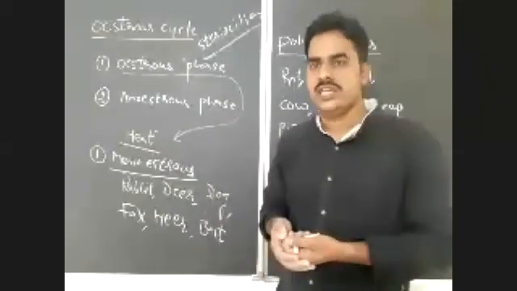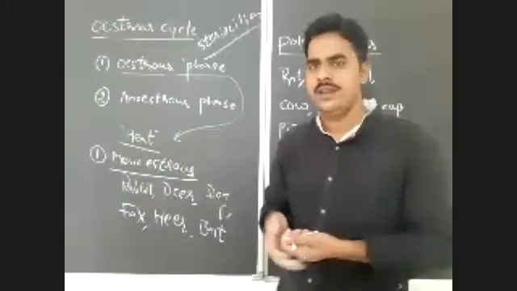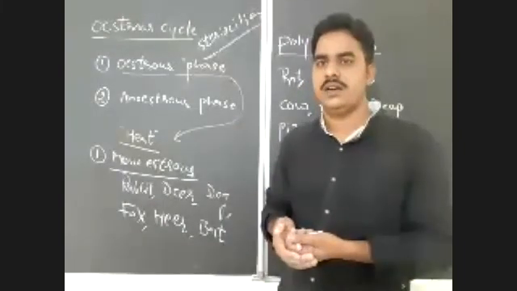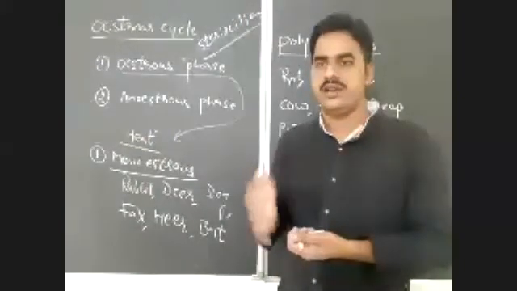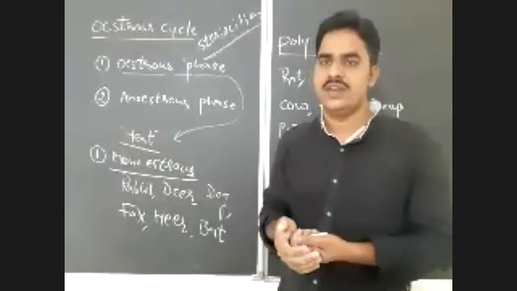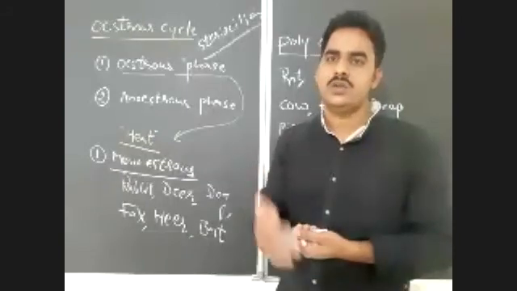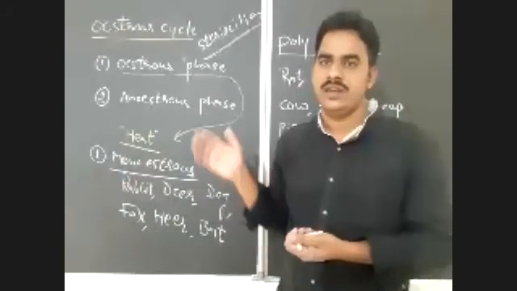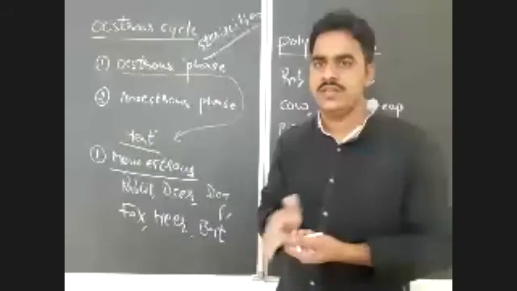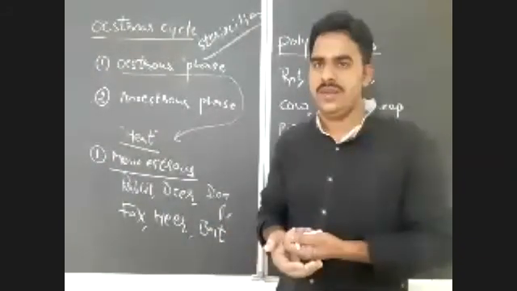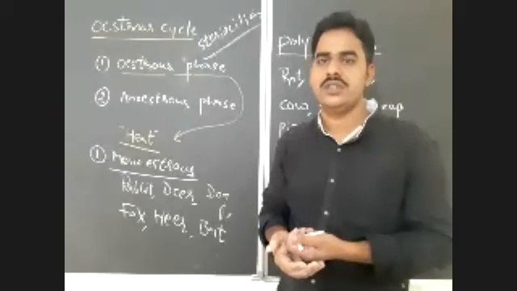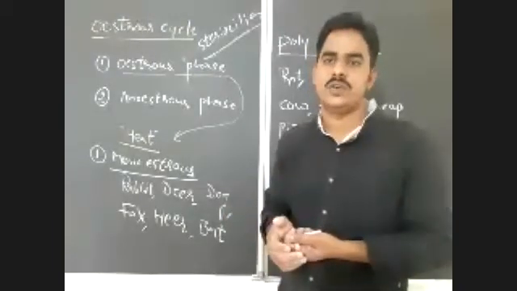In menstrual cycle, the degenerated part of endometrium, along with the breakdown tissue, breakdown cells, breakdown capillaries, and unfertilized ovum, all will be sent out through the vagina in the form of menstrual flow. But in the case of estrous cycle, there is no estrous flow, because all the degenerated parts will be absorbed by the reproductive tract itself.